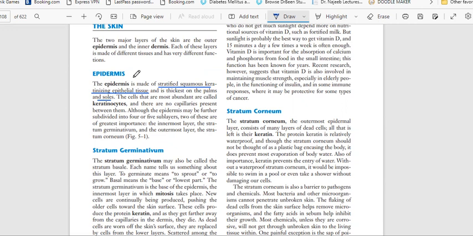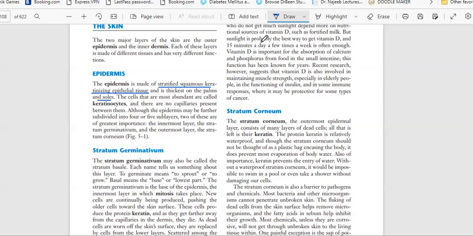The first thing we have to remember is that the epidermis is made up of epithelial tissue, which is stratified squamous keratinizing. The third thing we have to remember is that the thickest skin is present in our palms and soles. Why? Because we do hard work with them. We lift things, we put things, we bring all those things in our hands.